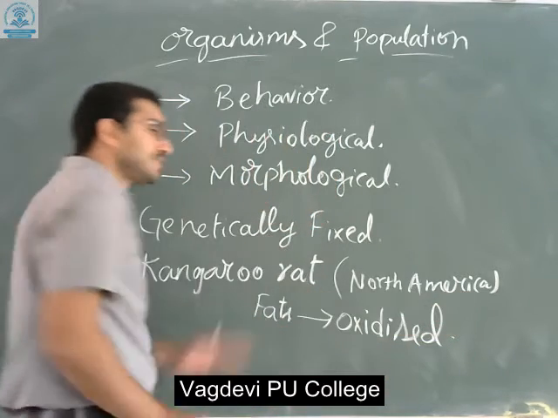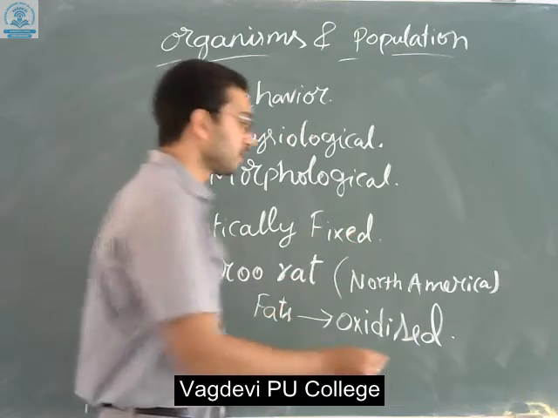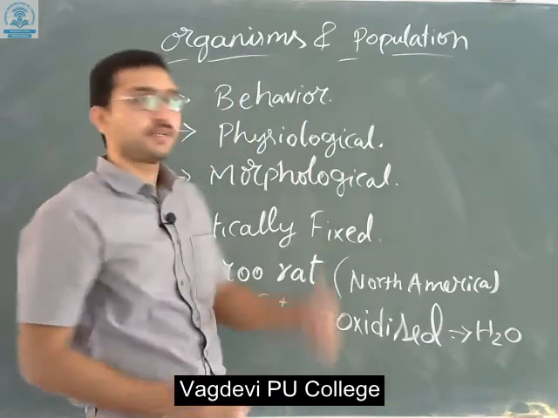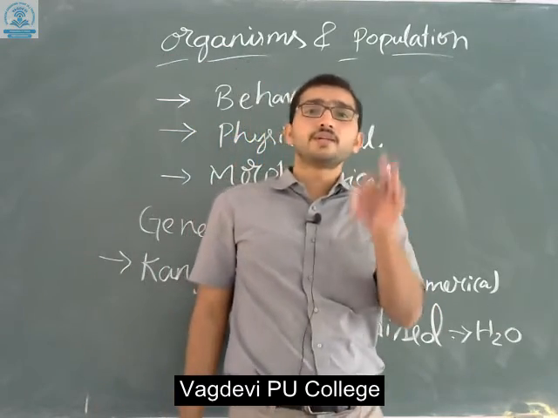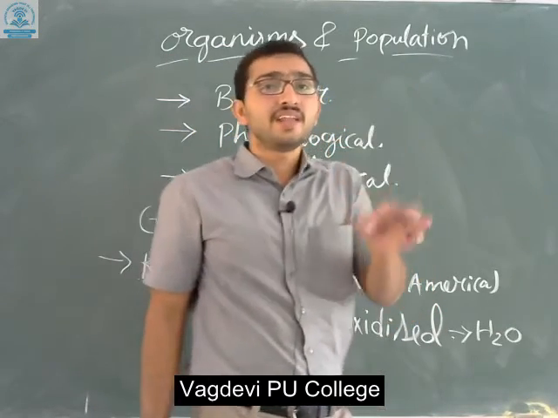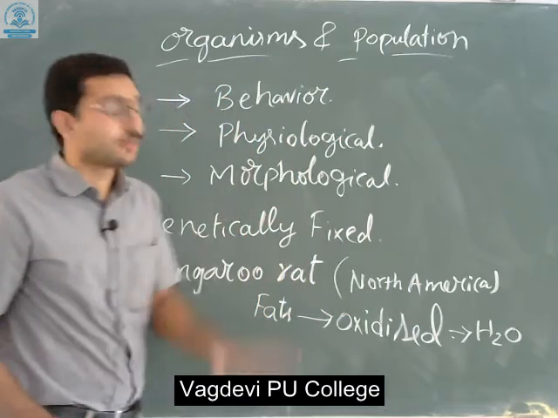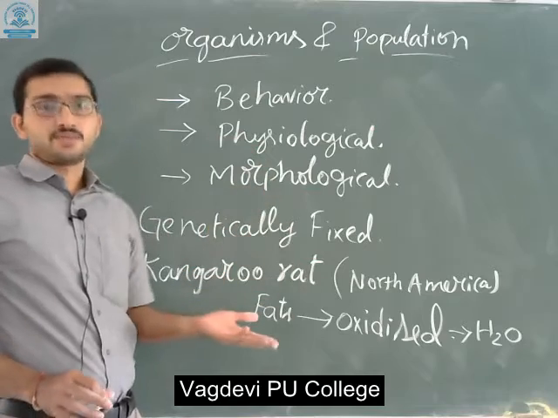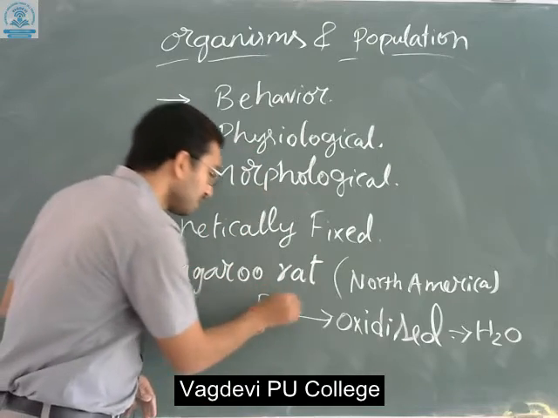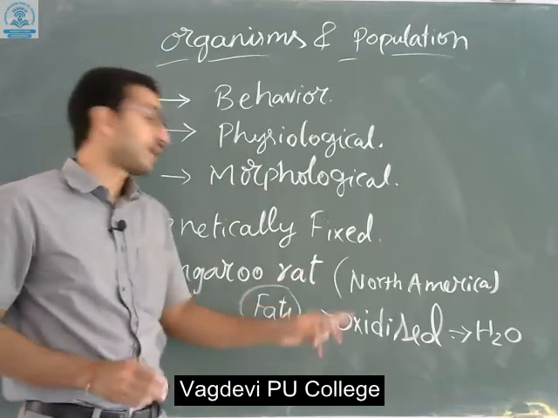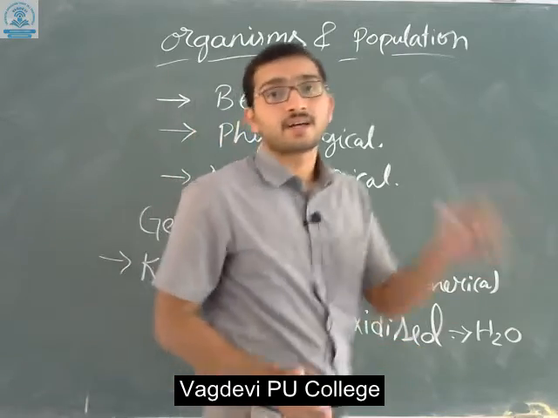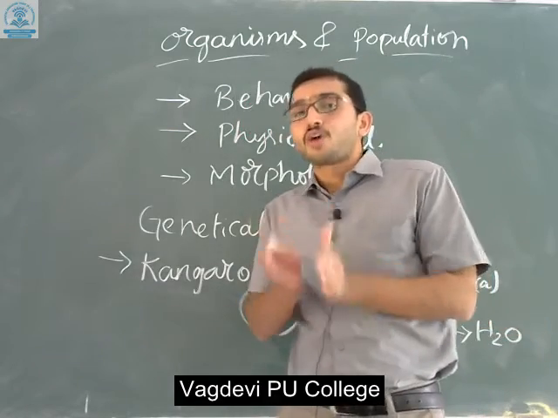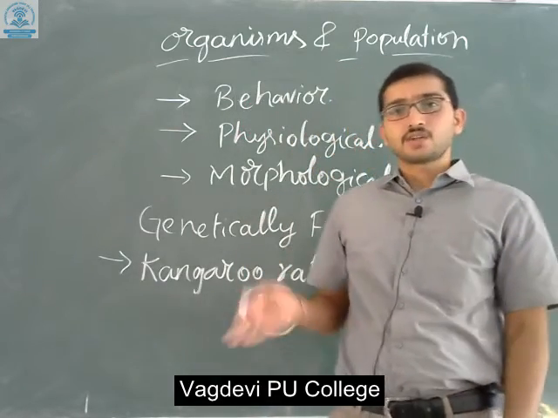Due to oxidation, the fats are converted into water molecules. So even when very little water is available, these rats can easily sustain their lives, because at least they have the fats. These fats are oxidized and converted into water. So now the rat has got water.